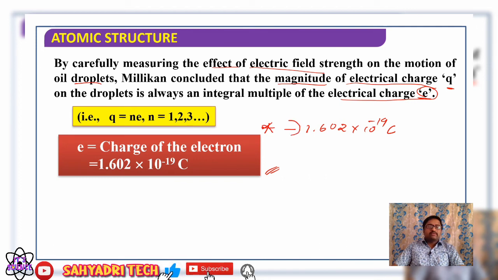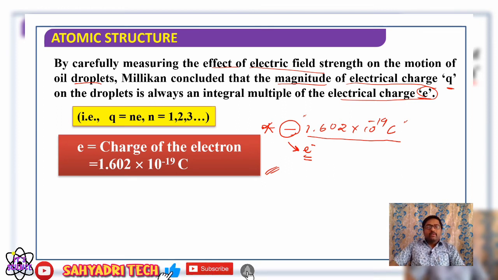What does that negative sign indicate? It indicates it is the charge of an electron. The charge of a proton is also equal to 1.602 into 10 raised to minus 19 coulomb, which I will conclude in upcoming classes. But remember, the magnitude of the charge of an electron is 1.602 into 10 raised to minus 19 coulomb. It's the second more important value to be remembered.